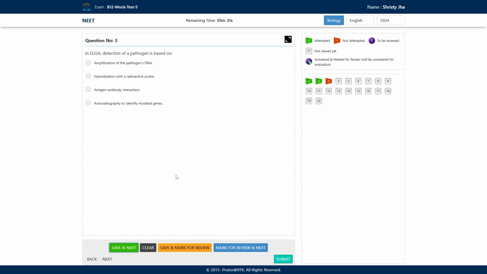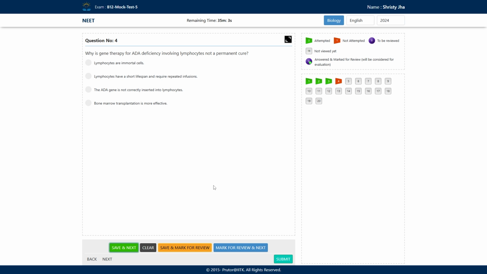This is also not what ELISA does. Third, antigen antibody interaction. In ELISA there is antigen and antibody interaction and we can quantify that, and this is how we can detect a pathogen. So the answer is antigen antibody interaction, whereas the fourth option, autoradiography to identify mutated genes, is also not the ELISA thing.